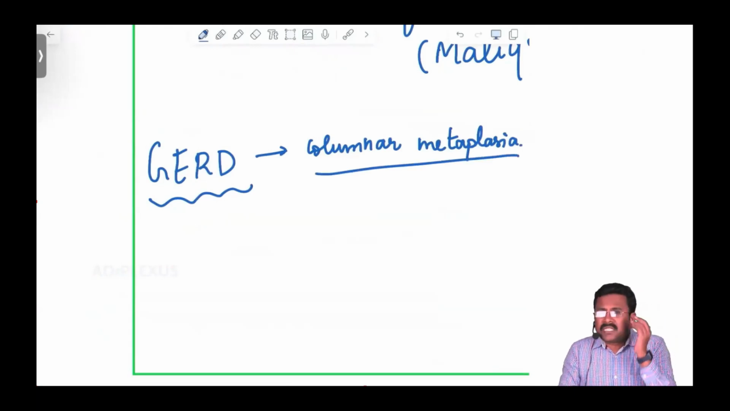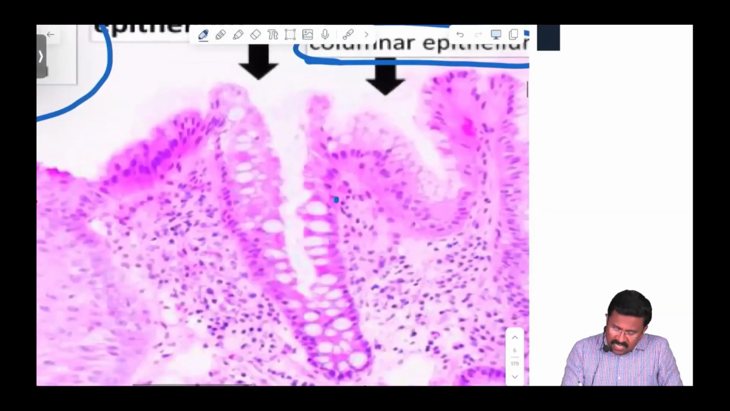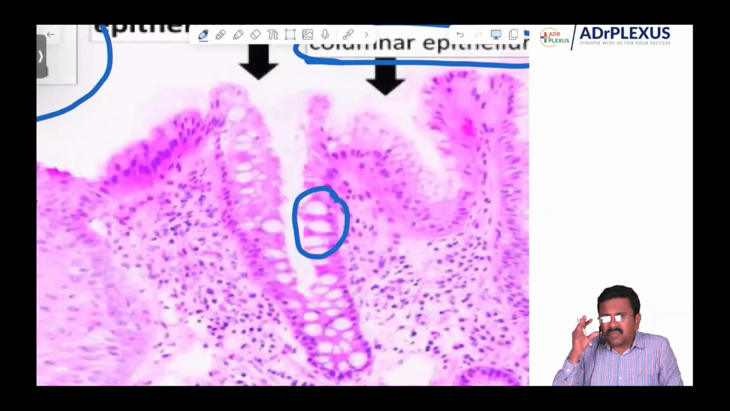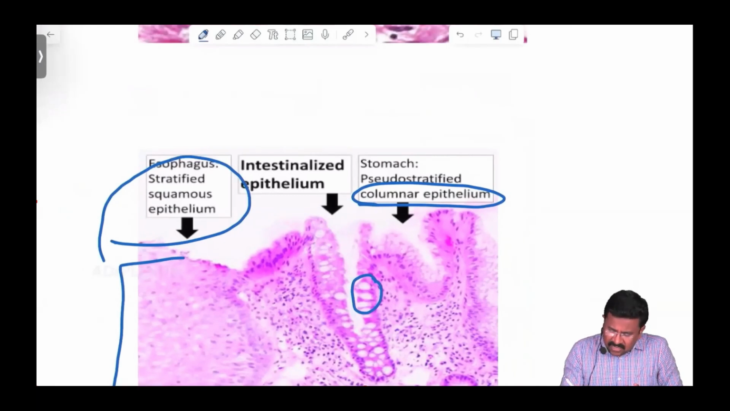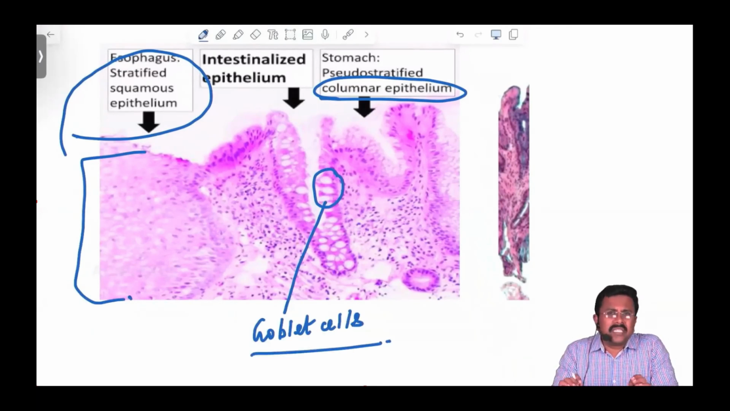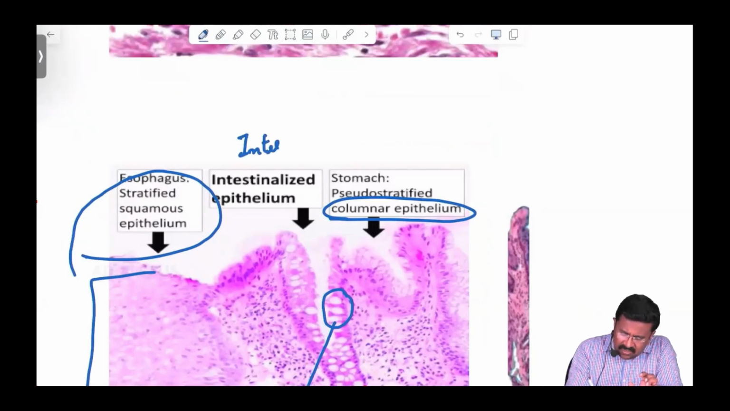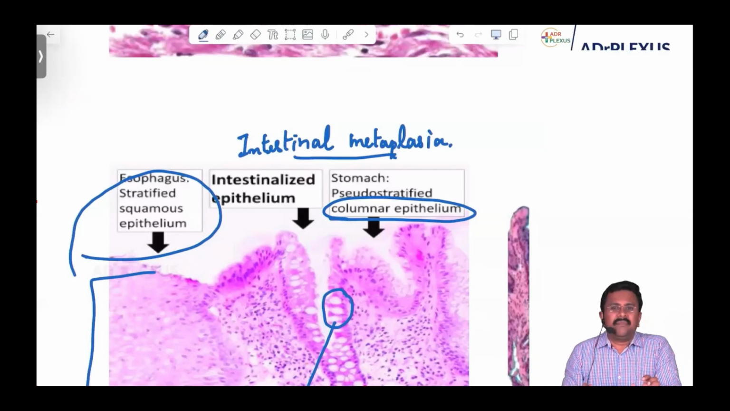Columnar metaplasia. Sometimes among these columnar cells, you can see these bubbly cells with vacuolated cytoplasm. These cells are the goblet cells. Goblet cells are usually seen in the intestine. So if a lot of goblet cells are seen, then this metaplasia is called intestinal metaplasia.